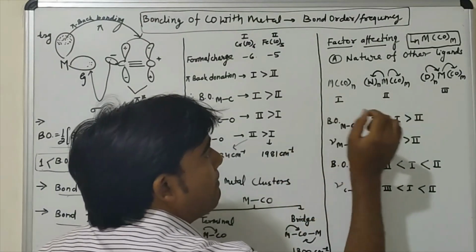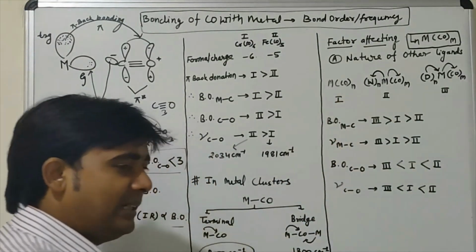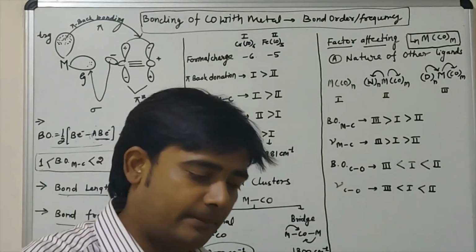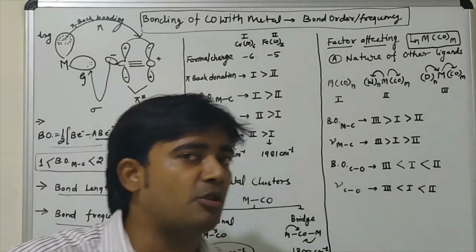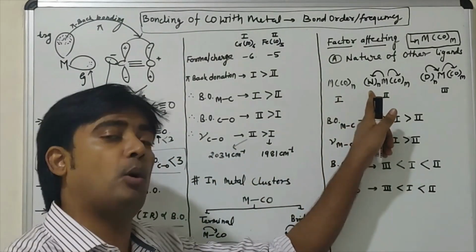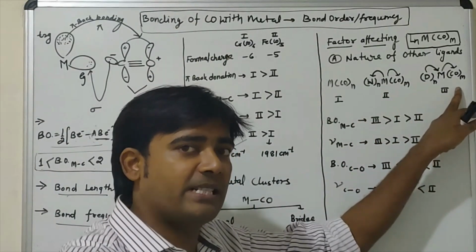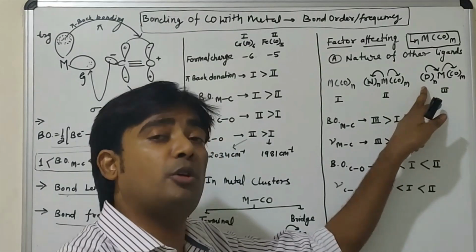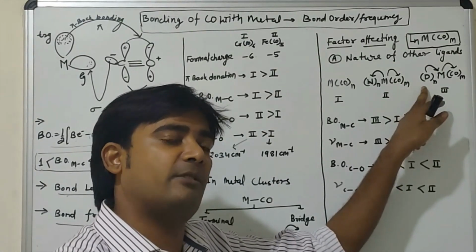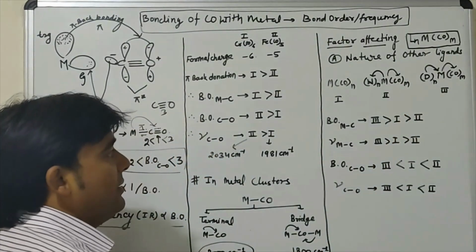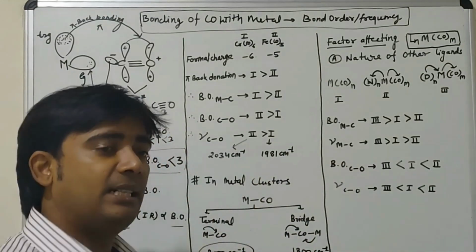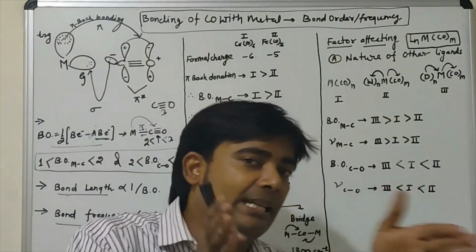The second case is when carbonyl is a ligand attached with the metal, and some electron withdrawing groups are also attached with the metal. In the third case, carbonyl ligand is present, but some electron donating groups are also present with the metal. Okay. So now we want to calculate the bond order between metal and carbon.